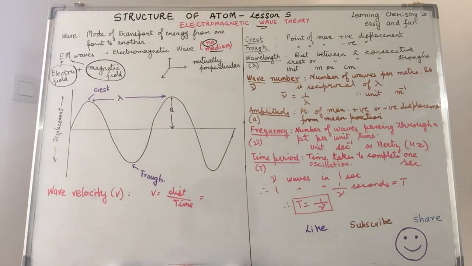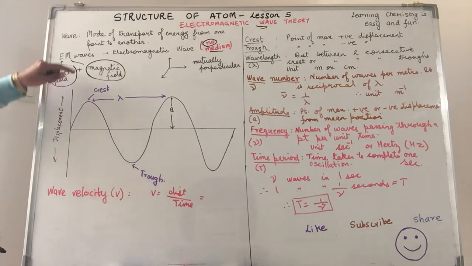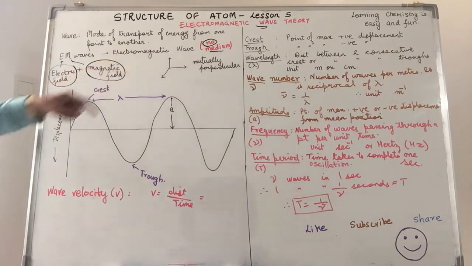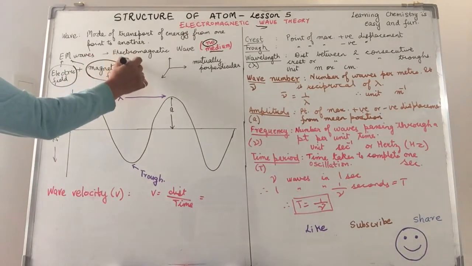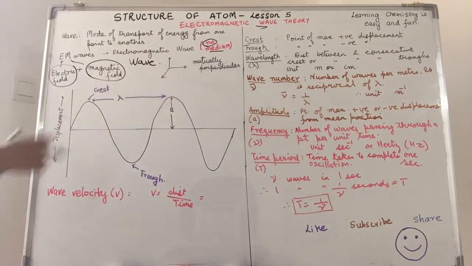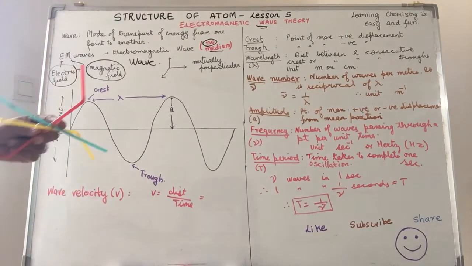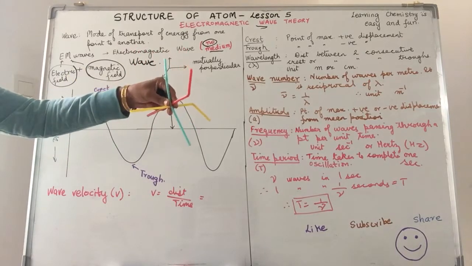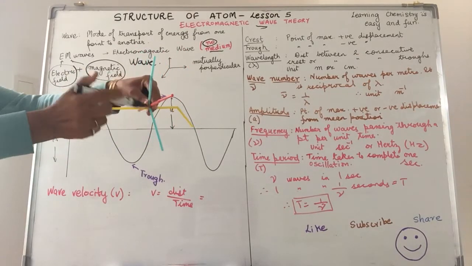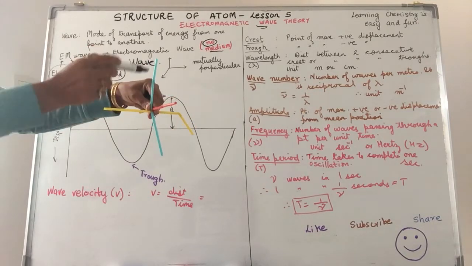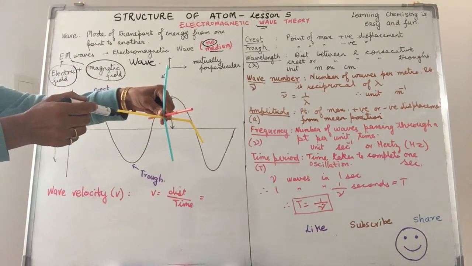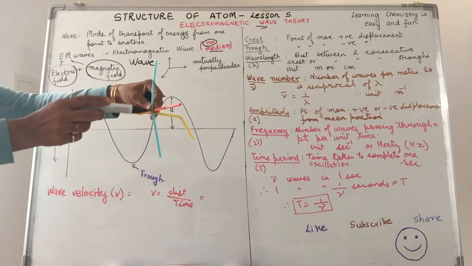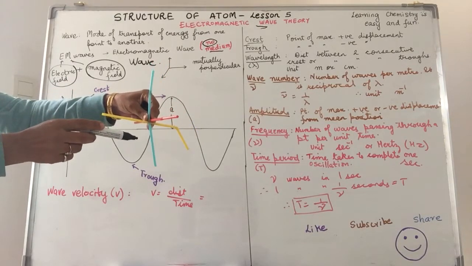Basically, charged particles, when they move through space, generate a magnetic field, and interaction of that electric and magnetic field gives you the wave, and these three are mutually perpendicular to each other. So we have the representation over here in the form of three colors that I have. So what we have over here is the electric field, the magnetic field, and the direction of the propagation of the wave. That is how the three are mutually perpendicular to one another.